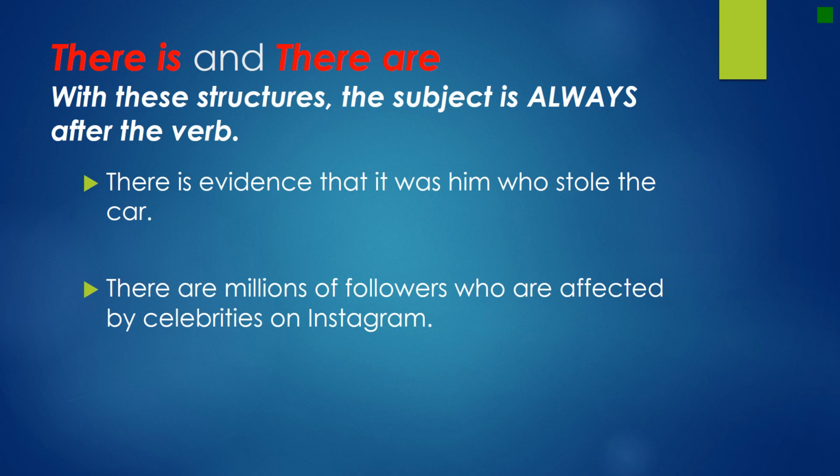There is and there are. With these structures, the subject is always after the verb, not before as we're used to in most sentences. There is evidence. Where is my subject? We said it's after there is, evidence. Singular or plural? Singular. What verb did it take? Is. This is our subject and this is our verb.